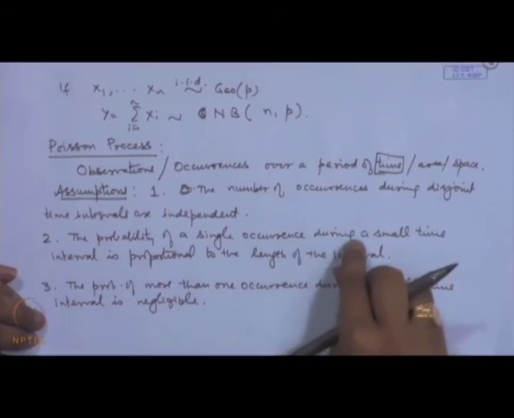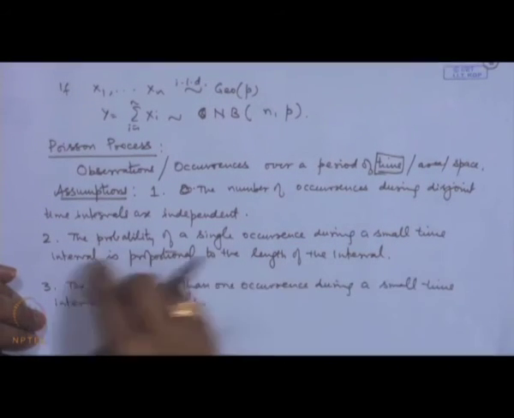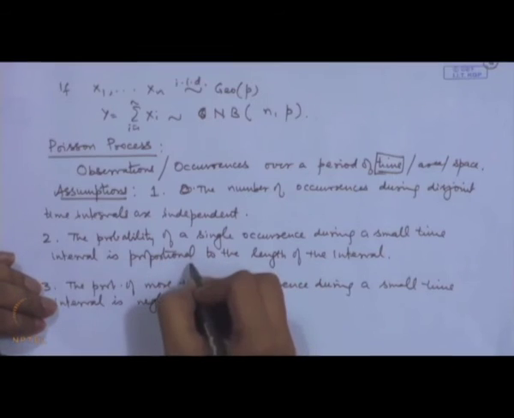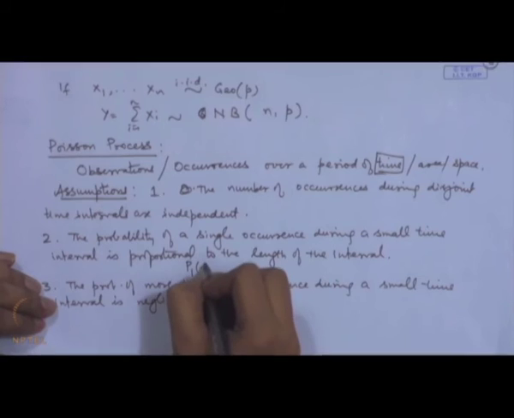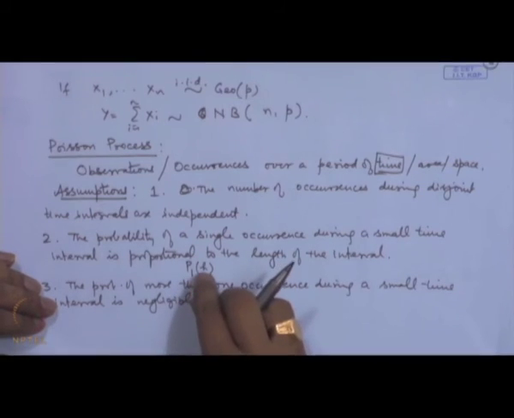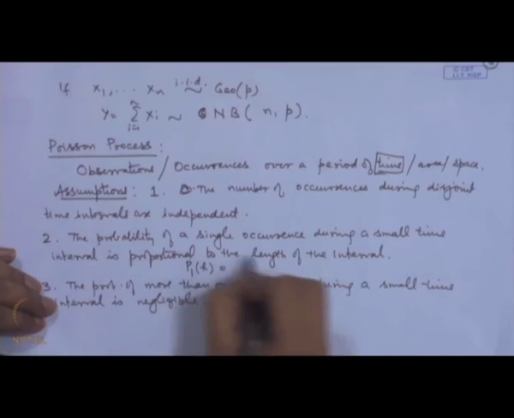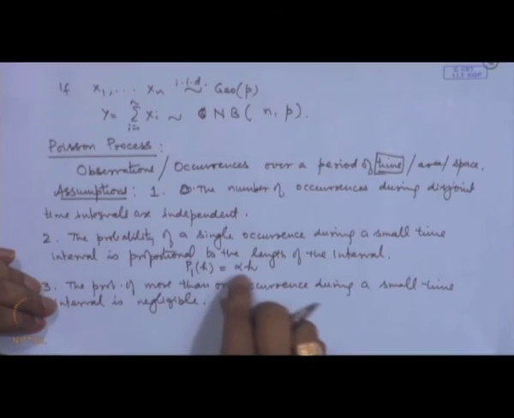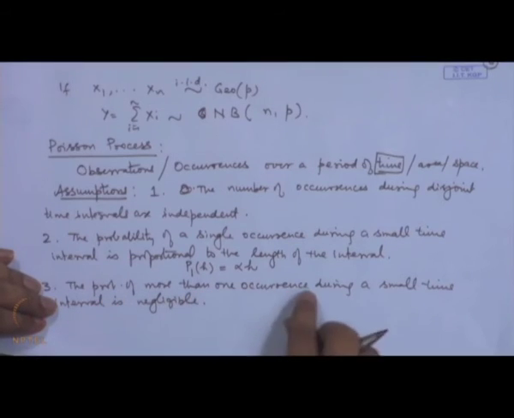The probability of a single occurrence during a small time interval is P_1, and for the small interval we may use the notation h. That means one occurrence in an interval of length h is proportional to the length of the interval. So, proportional means we can write alpha h, where the constant of proportionality is taken to be alpha. Similarly, the probability of more than one occurrence.